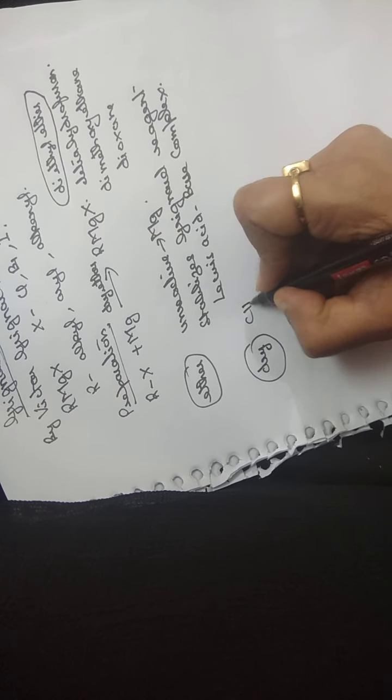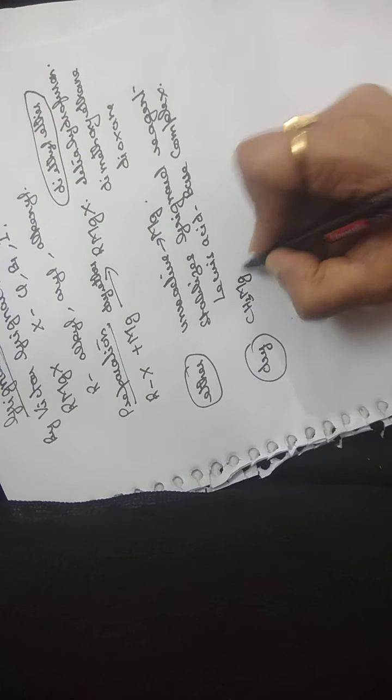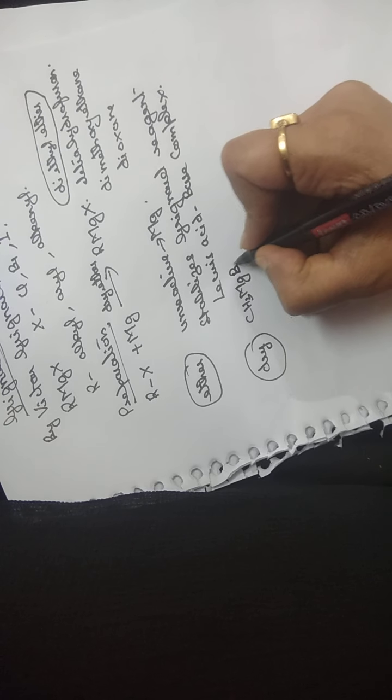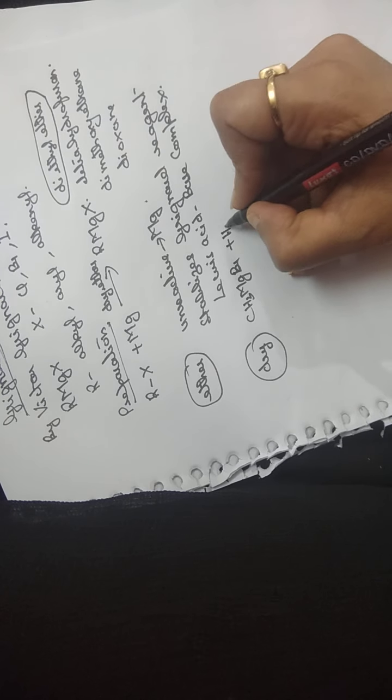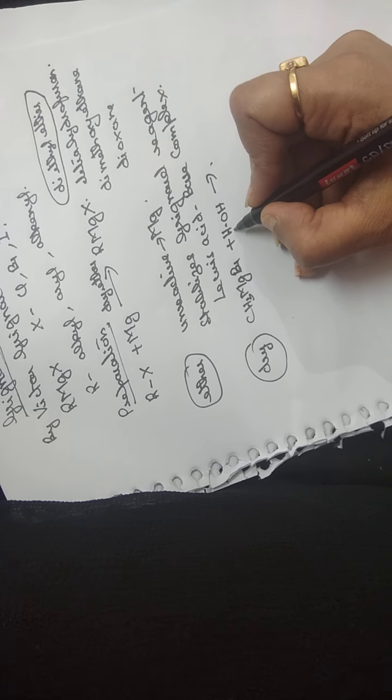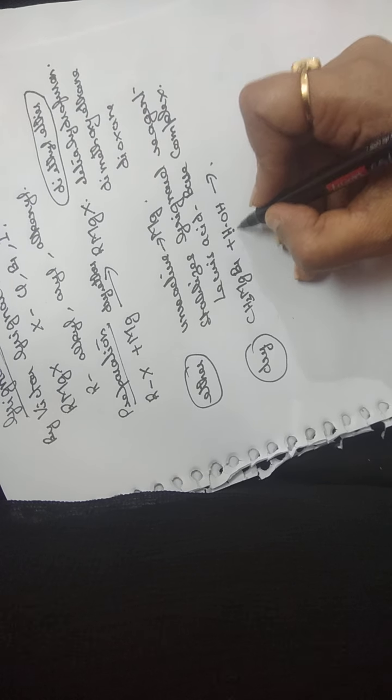The second point is that the condition should be dry, because if moisture is present, then Grignard's reagent reacts with water. Now this water has active hydrogen. This active hydrogen goes to CH3 and we get alkane, plus a byproduct.